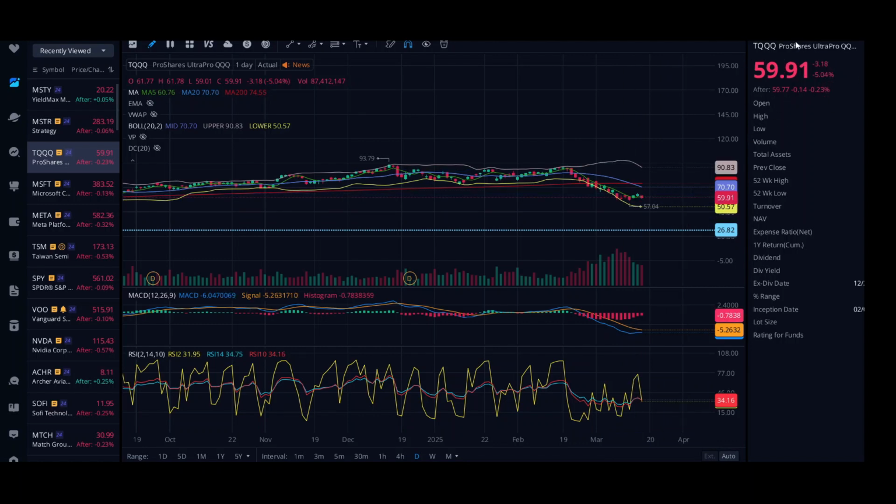And as you can see, currently right now, it's at $59.91. And that's all right. It looks like the low is $57.04. And if it can get back down there, then I might buy a few more shares. But I just got a few just to get my toes wet. And so I am in at 60 bucks even on TQQQ.